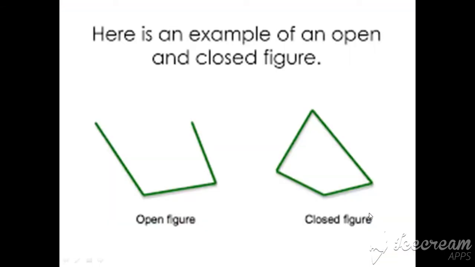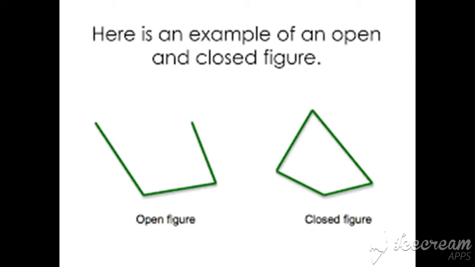Enclosed means, see, there are two types of shapes, closed shape and open shape, or we can call it a closed figure and an open figure. Open figure means the starting and end point are different. See here, this figure starts from this side and opens to this side. Means starting point is different and ending point is different. But this will not happen in a closed figure. In a closed figure or closed shape, the starting and ending point is the same.